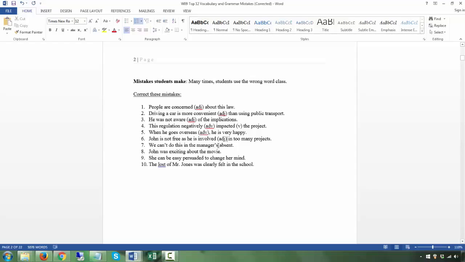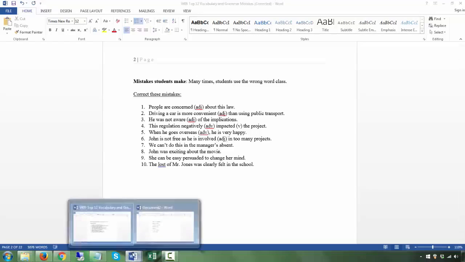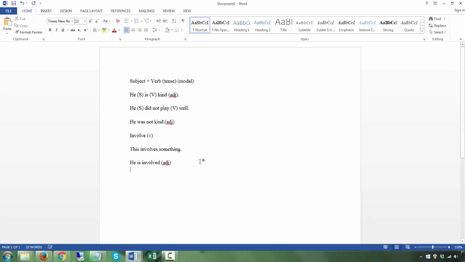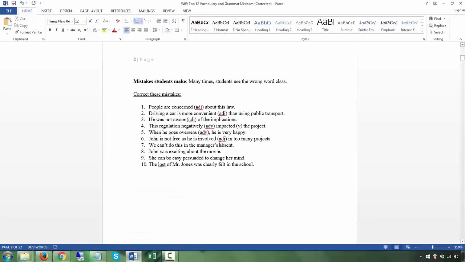We can't do this in the managers. Again, apostrophe s is the possessive, and you are going to have a noun after it. For example, this is John's book. This is a noun, right? Something that belongs to John. So you need the noun here. Absent is an adjective: he is absent. But here you need the absence, the noun.